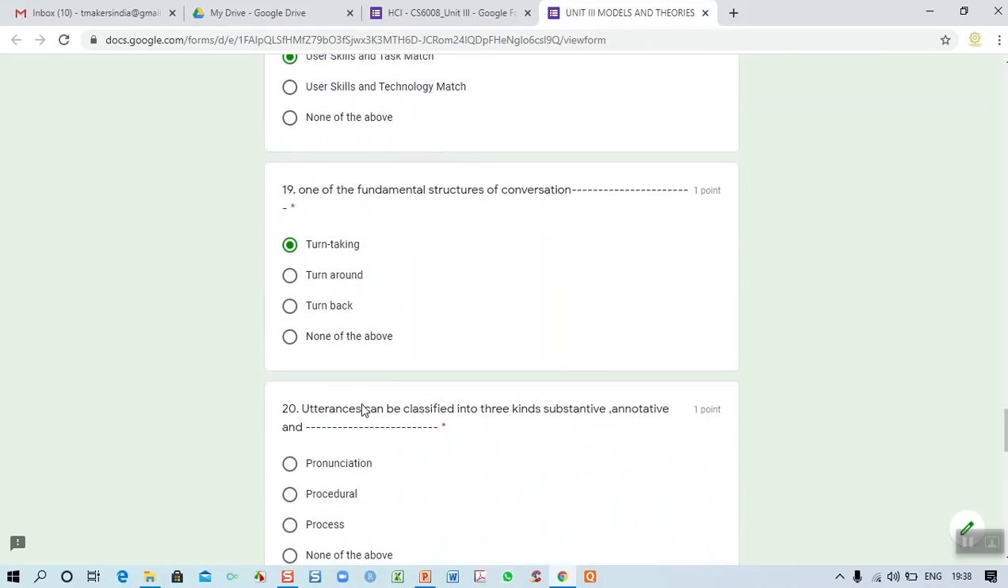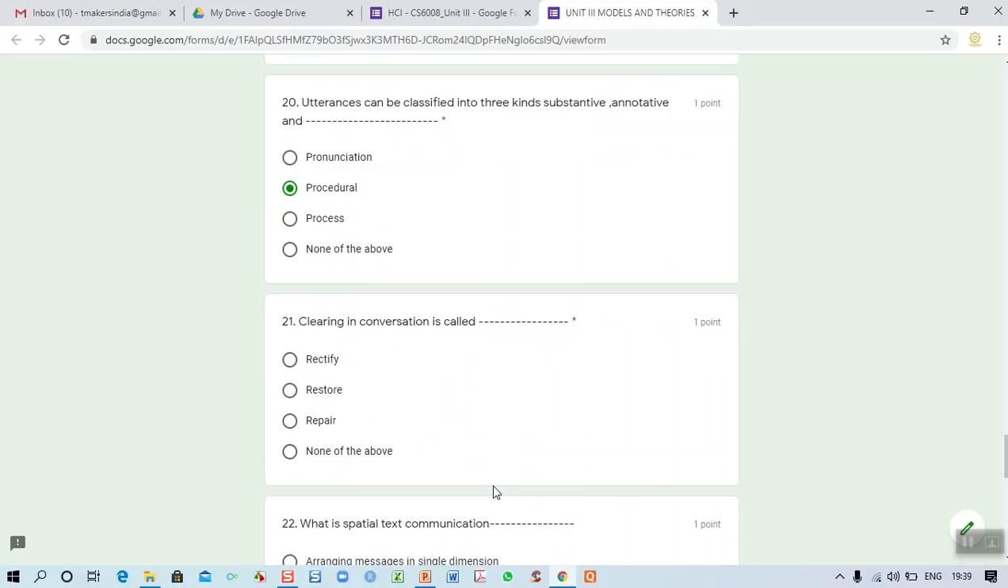And the 20th one, artisans can be classified into three kinds. One is substantive, annotative, and the third one is called procedural. These are the three types we have discussed under artisans. And 21, clearing in conversation is called what? We have discussed breakdown and repair, is it not? Breakdown is nothing but confusion in conversation. Repair is nothing but correcting, clearing the doubt. So repair is the answer.